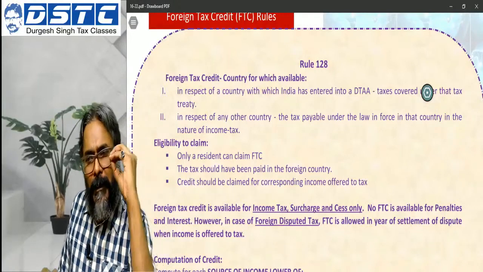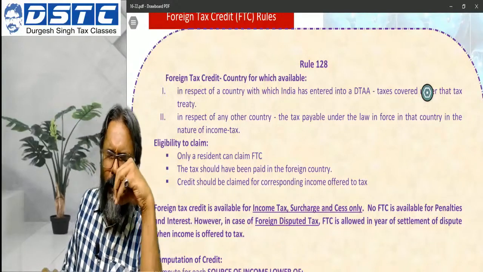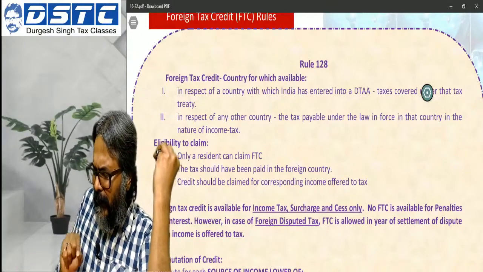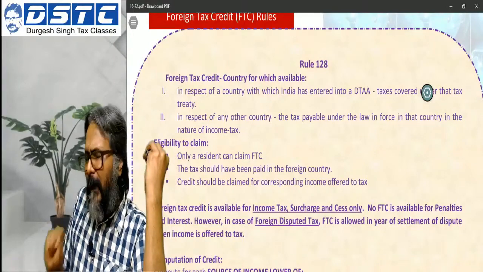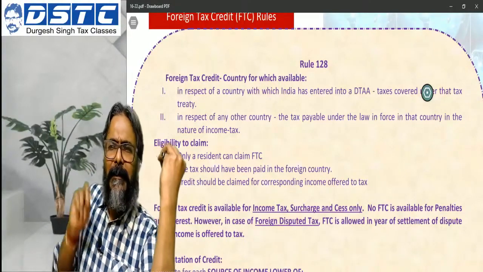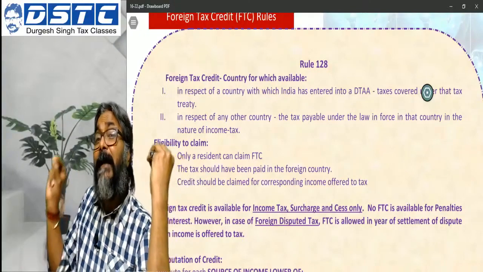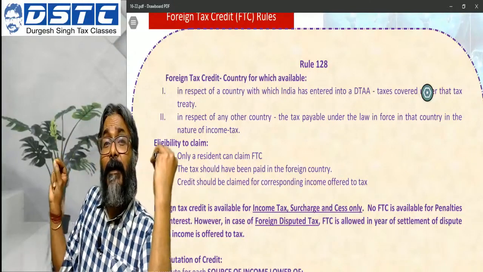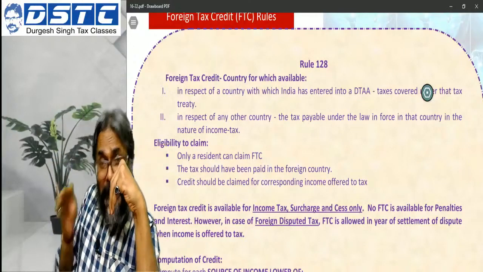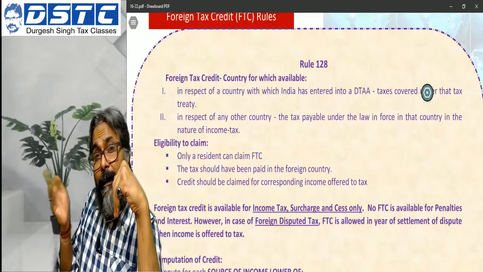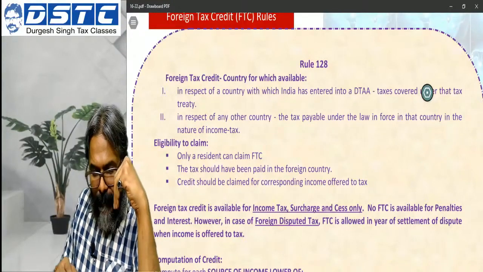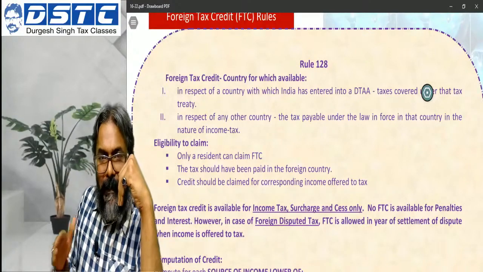So the question arises whether this income will then be taxed at all in India, when the language of the treaty says that this income shall only be taxed in the country of residence, which in my example is USA. Can this income be taxed at all in India? The answer is no. This income therefore will never be taxed in India.